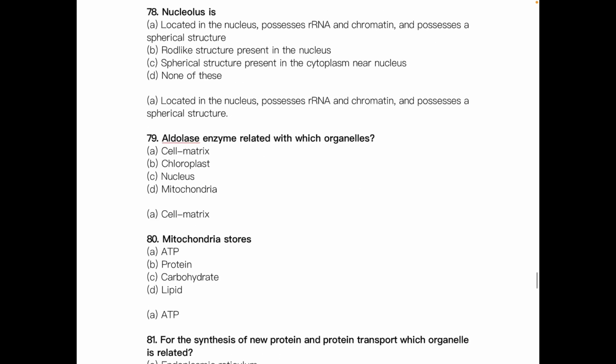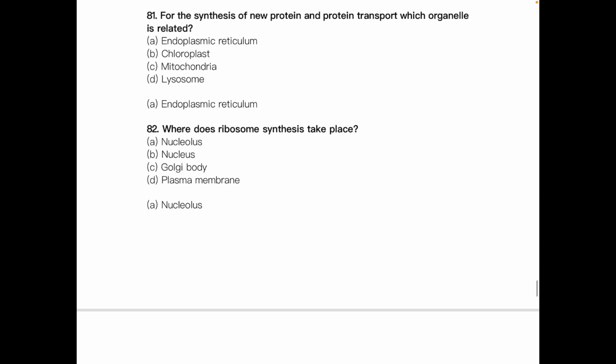Next, nucleolus is dash. It is located in the nucleus, possesses rRNA and chromatin and has a spherical structure. That's correct about it. Aldolase enzyme is related with which organelle? The answer is cell matrix. Mitochondria stores dash. The answer is ATP. For synthesis of a new protein and protein transport, which organelle is related? The answer is endoplasmic reticulum. Where does ribosome synthesis take place? The answer is nucleolus.